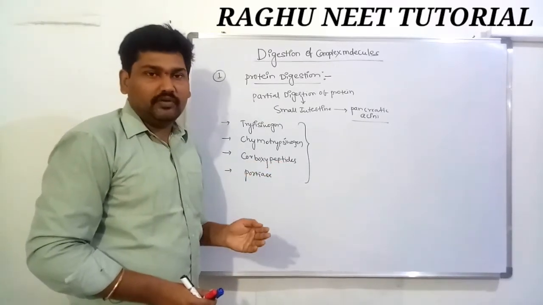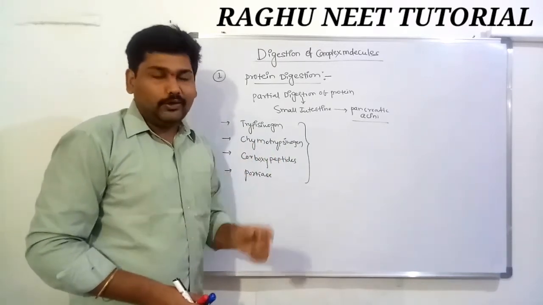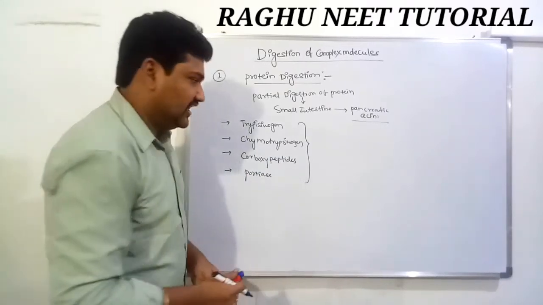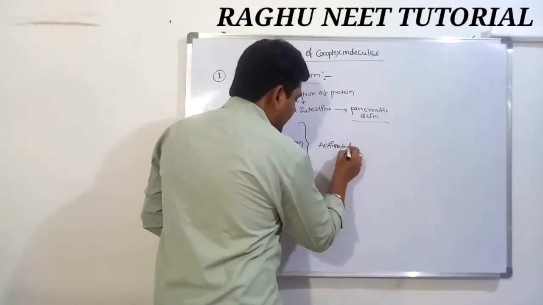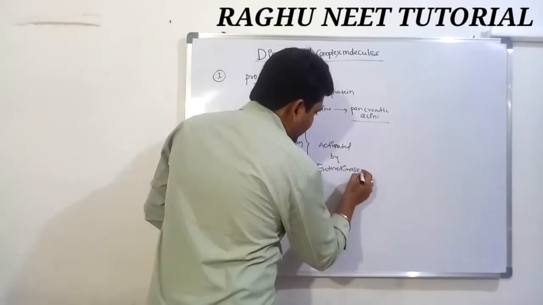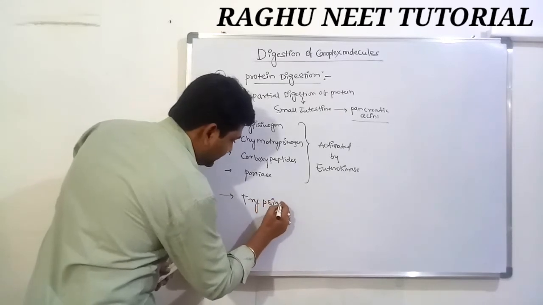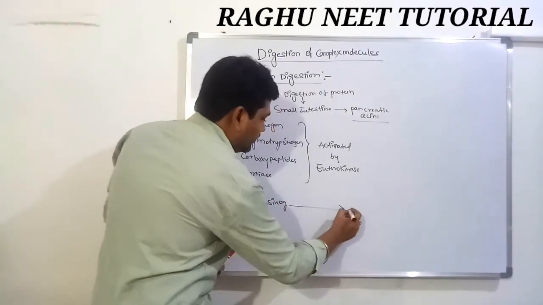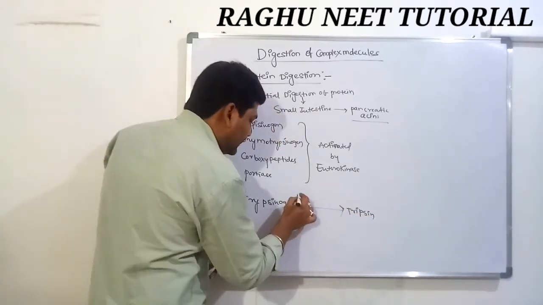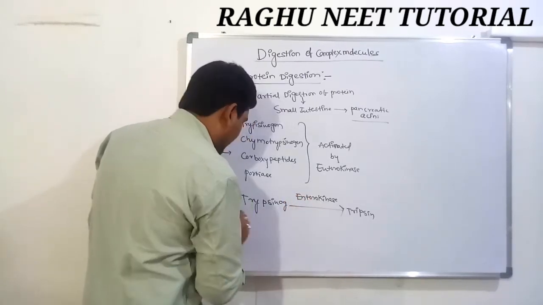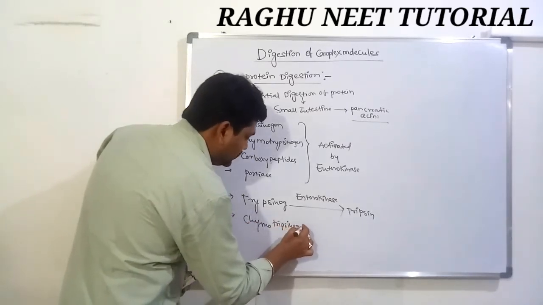When they enter the duodenum region, the small intestine glands secrete succus entericus, containing the enterokinase enzyme, which activates these four enzymes. Trypsinogen is converted into trypsin in the presence of enterokinase, as well as chymotrypsinogen, which converts into chymotrypsin.